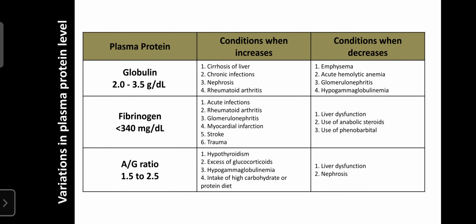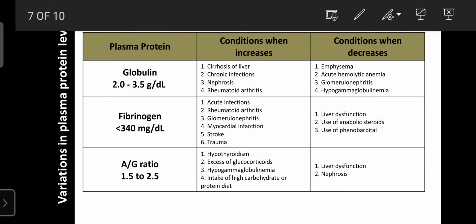Okay, so next one is regarding the globulin. The normal range of globulin in our blood is 2 to 3.5 gram per deciliter. In conditions like cirrhosis of liver, chronic infection, nephrosis, and severe rheumatoid arthritis, the globulin level increases. And in the case of emphysema, that is a respiratory disorder, acute hemolytic anemia, glomerulonephritis, that is the inflammation in the glomerular apparatus, and hypogammaglobulinemia, in these conditions the globulin level decreases.